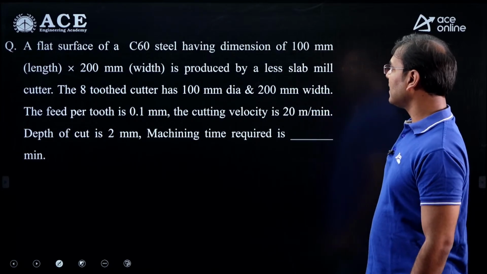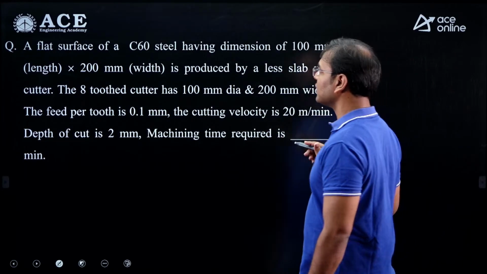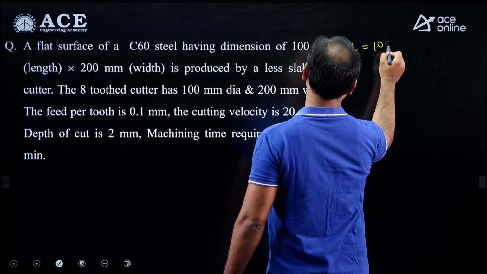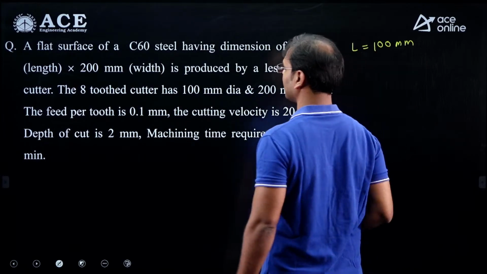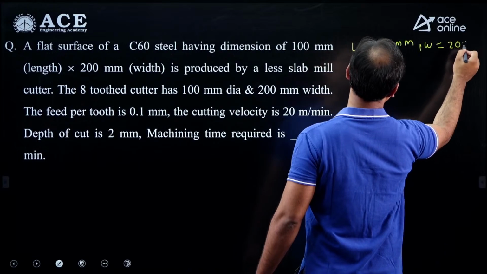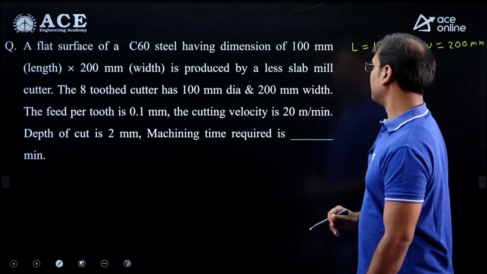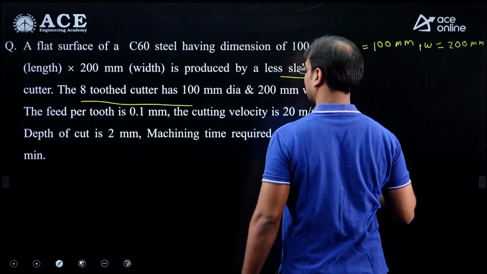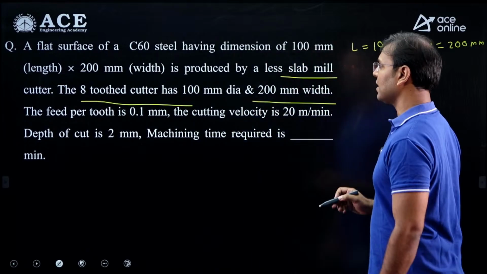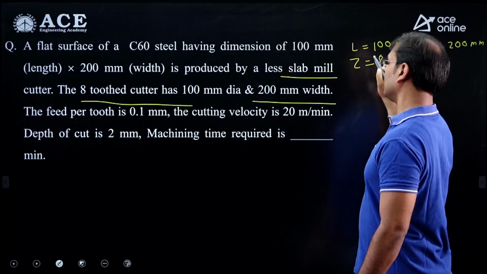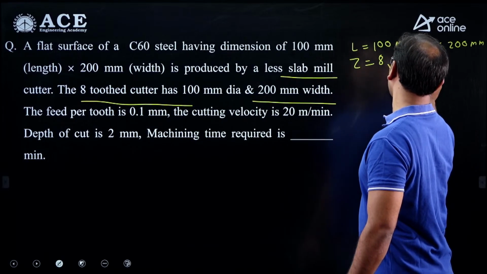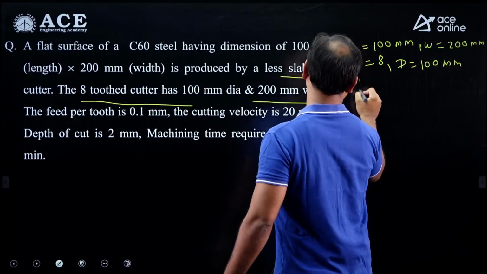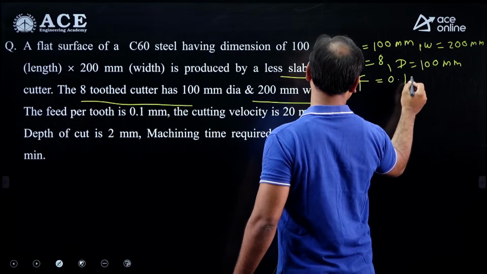Okay, now see this question, the last question here. A flat surface of C60 steel having a length of 100 millimeter and a width of 200 millimeter is produced by a slab mill cutter. The 8-teeth cutter has 100 millimeter diameter and 200 millimeter width. The number of teeth is 8, and the cutter diameter is 100 millimeter. The feed per tooth is 0.1 millimeter.